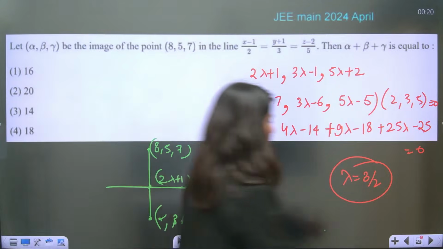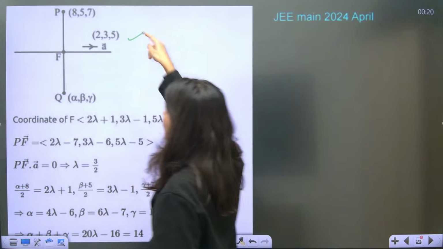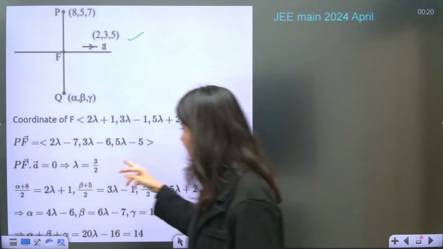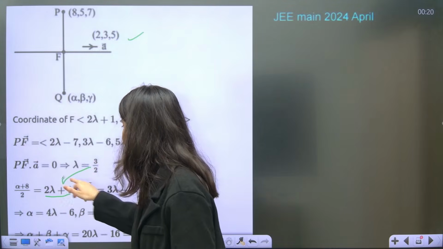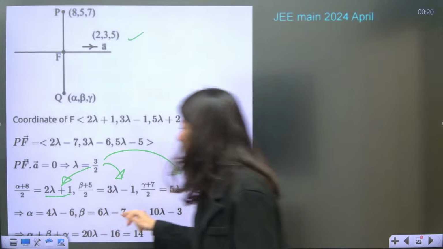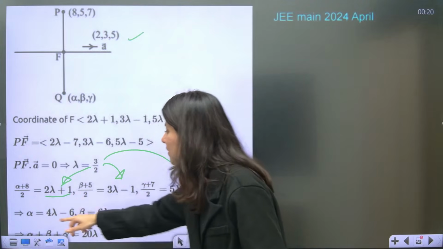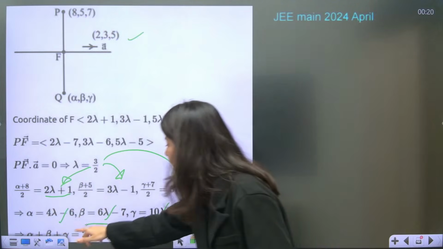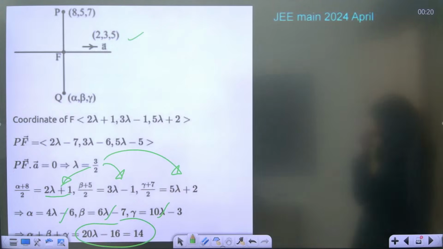You put 3 by 2 over here, you will get it. Alpha plus beta plus gamma: value of alpha from here, beta from here, gamma from here. So alpha plus beta plus gamma will be 14, the correct answer. Okay? Clear?